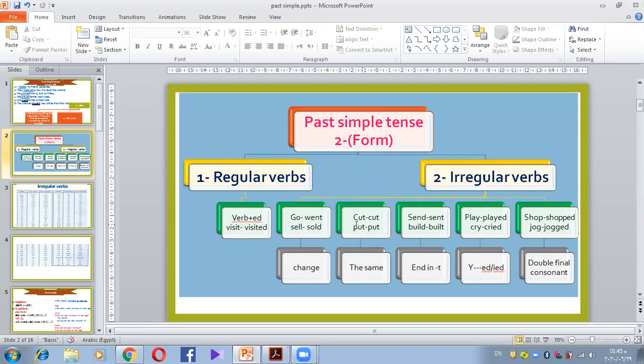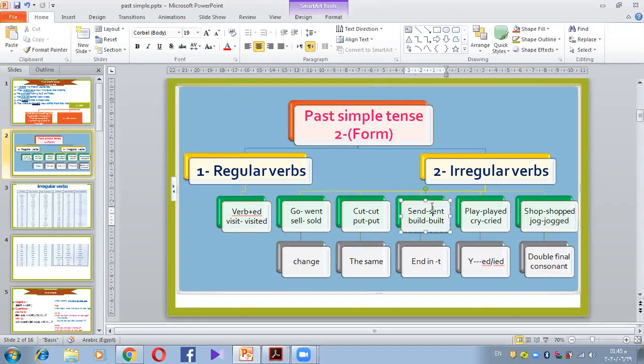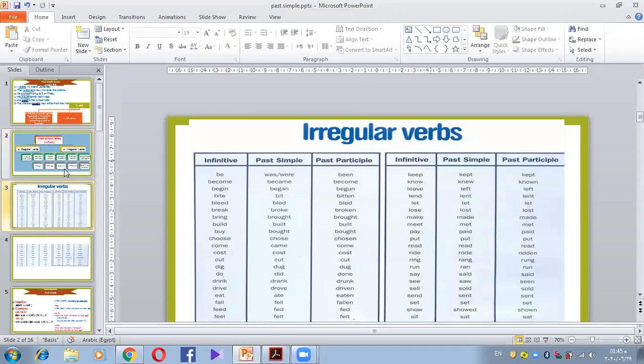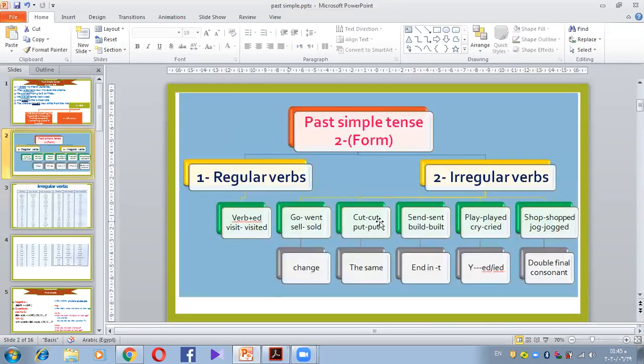Number two, cut, cut, put, put. So some verbs don't change. They remain the same. They don't change. Okay? Send, sent. Build, built. So they end in what? In t instead of ed.